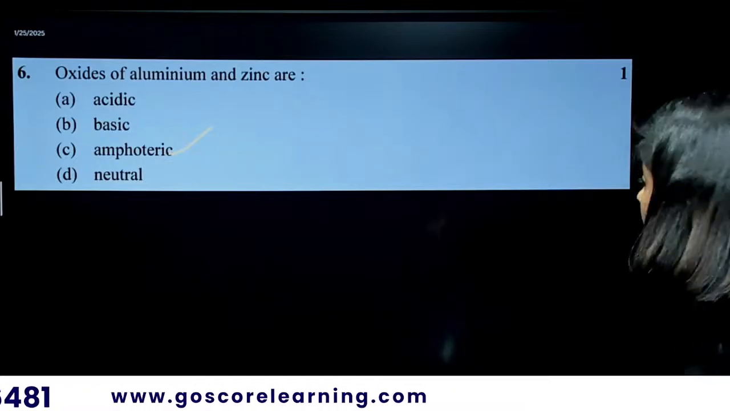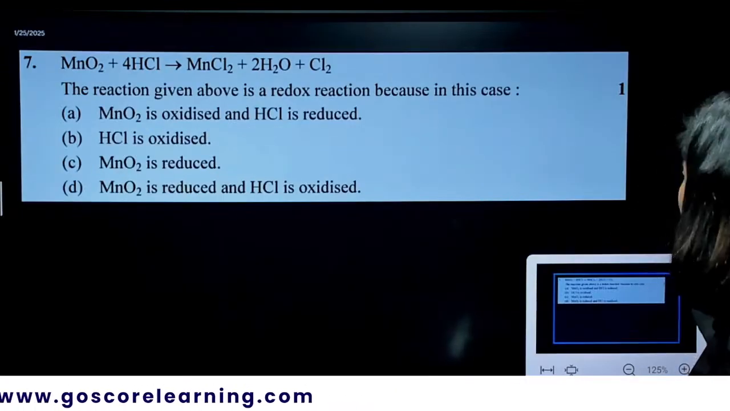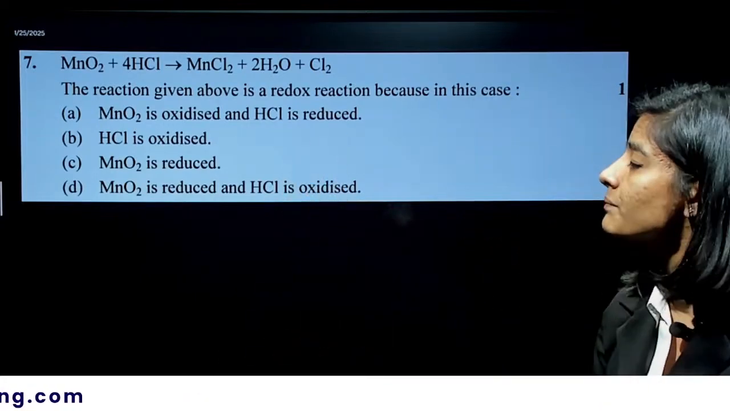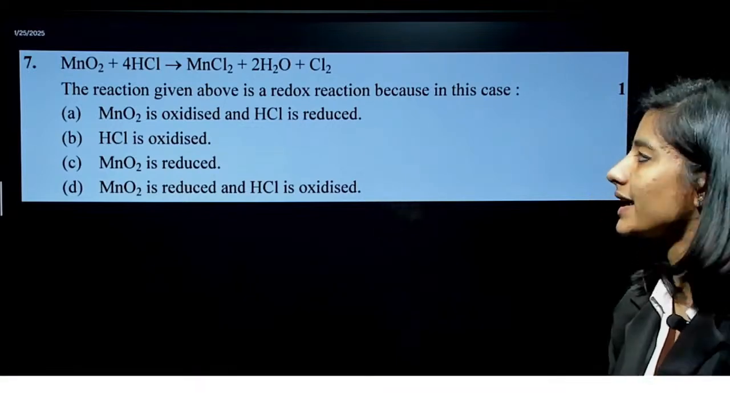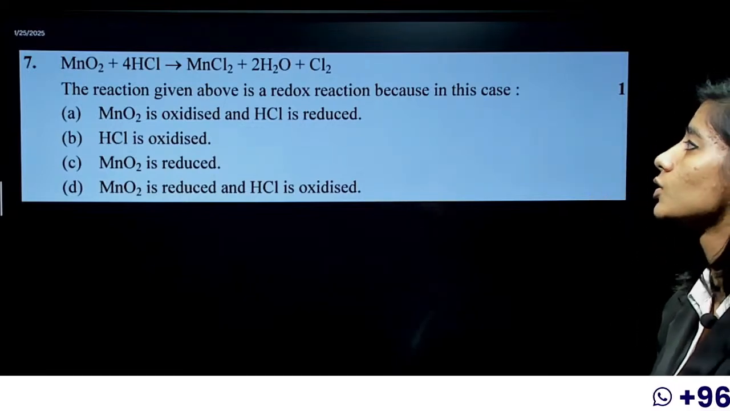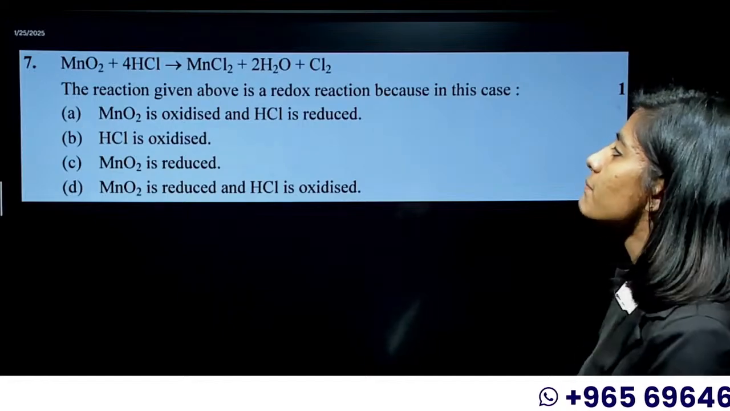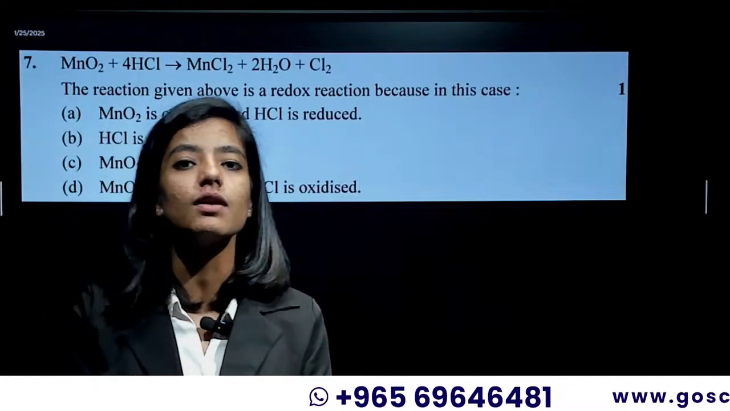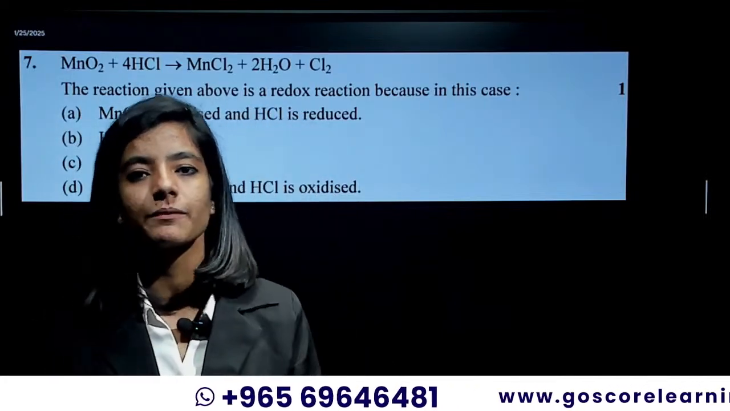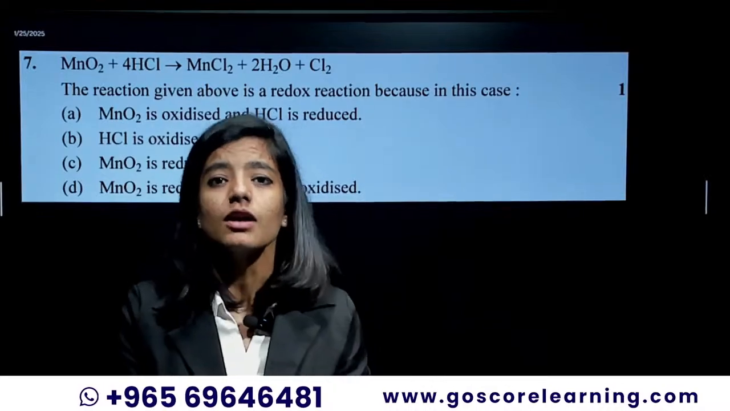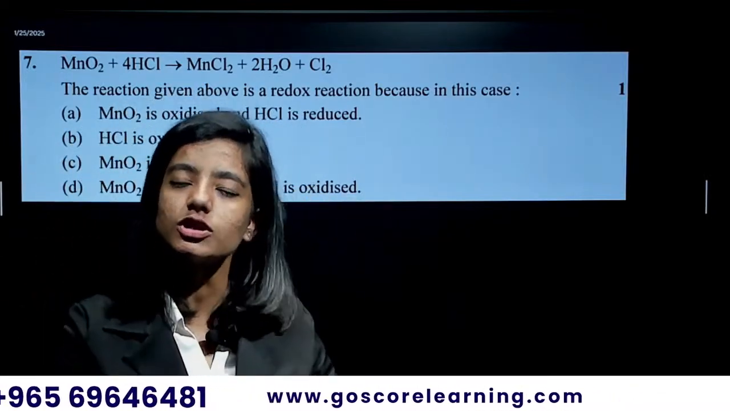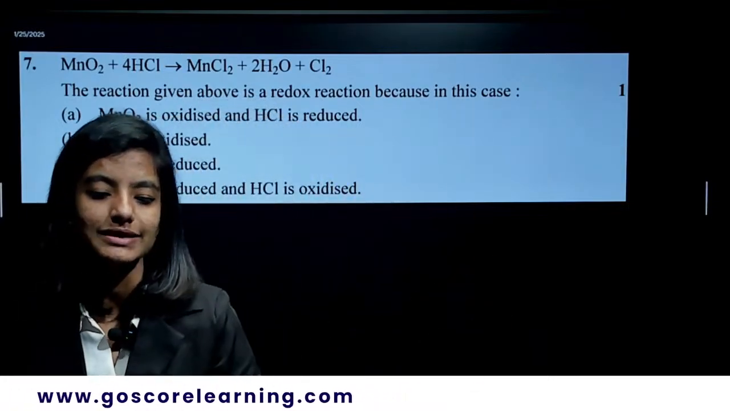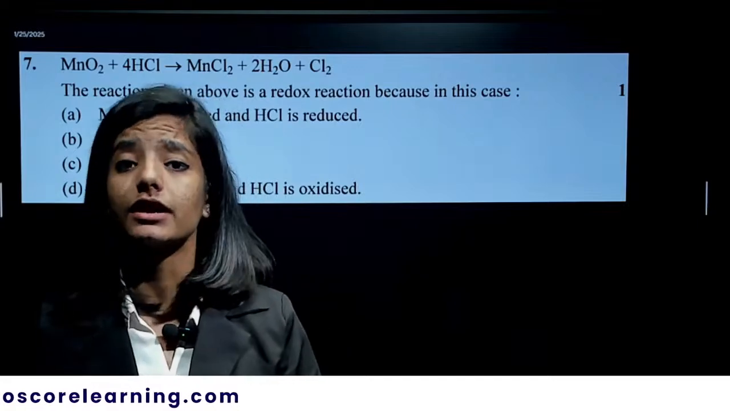Now coming to the next question. We have 7 questions from the chemistry part, so this is the 7th question. MnO2 plus 4HCl gives MnCl2 plus 2H2O and Cl2. The reaction given above is a redox reaction. What do you mean by a redox reaction? Redox reactions are really simple: oxidation and reduction happen simultaneously. If oxidation and reduction happen simultaneously in a reaction, we call it a redox reaction.